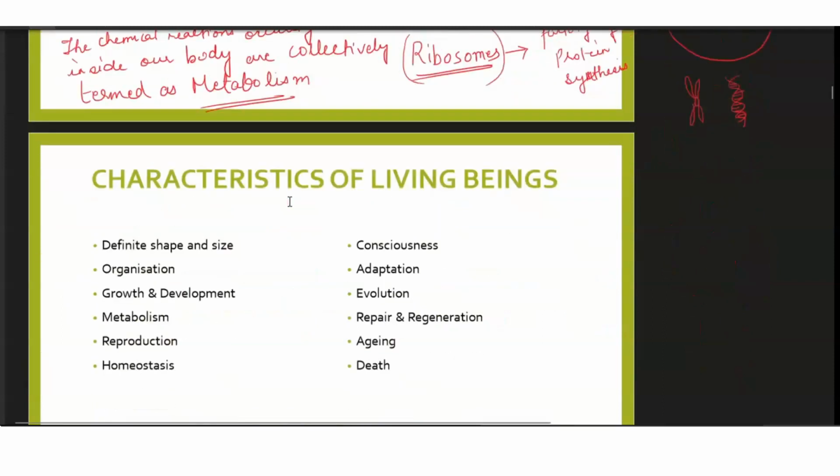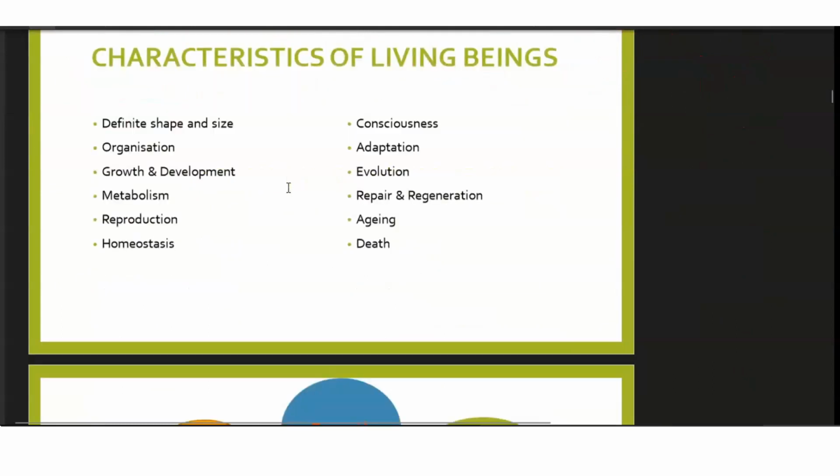Okay, chalo, let's quickly check the characteristics of living beings. As we all know, all living beings will have definite shape and size. A definite organization will be there. They will grow and develop. They will show metabolism, which I just talked about. Reproduction is one of the features of a living body. They have to reproduce from one body to another. I mean, their number has to increase.